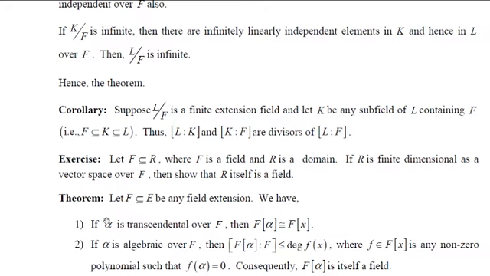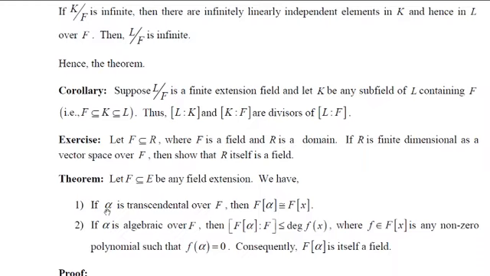Now let's move on to a theorem. What it says: suppose F is a subset of E, a field extension. Then we have to show that if alpha is transcendental over F, then F(alpha) is isomorphic to F(x). The collection of all polynomials in alpha is isomorphic to the collection of all polynomials in x.